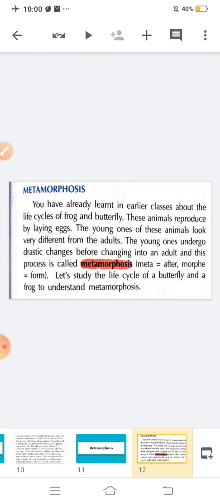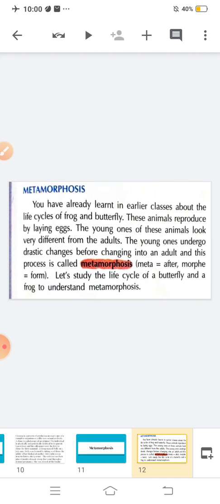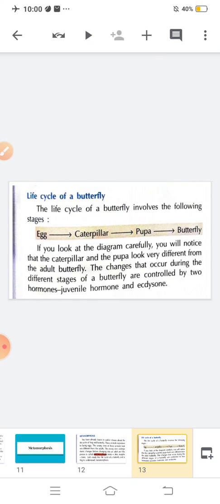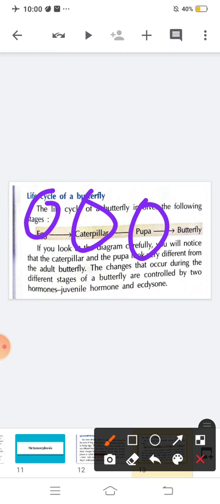So let us study the life cycles of frog and butterfly to understand metamorphosis. First, study the life cycle of a butterfly. The life cycle of a butterfly involves the following stages. First is egg. This egg will convert into a caterpillar. This caterpillar will convert into a pupa, and this pupa will convert into a butterfly.